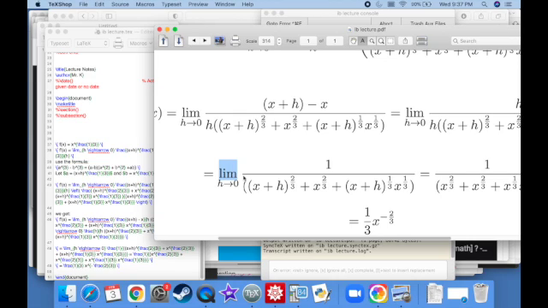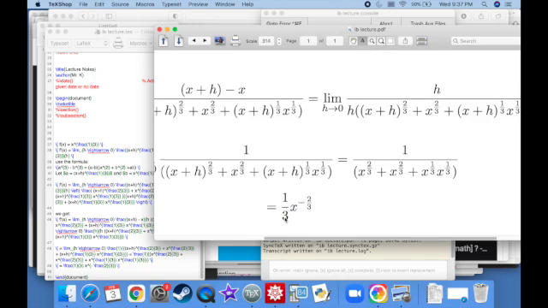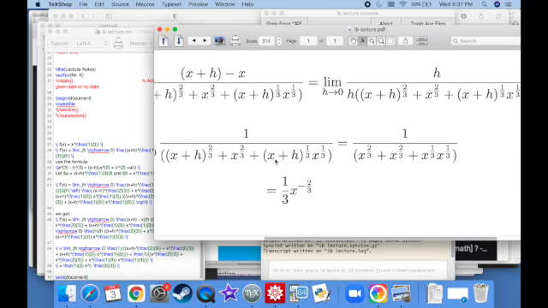At this point, I am allowed to let h equal 0, so I'm going to plug 0 into that, and we're going to get this. So this is x to the 2/3 power plus x to the 2/3 power plus x to the 2/3 power. So this would be 1 over 3 times x to the 2/3 power, which I'm going to go ahead and write in a friendlier format, 1/3 times x to the negative 2/3 power. That's it. And this is absolutely the right answer.